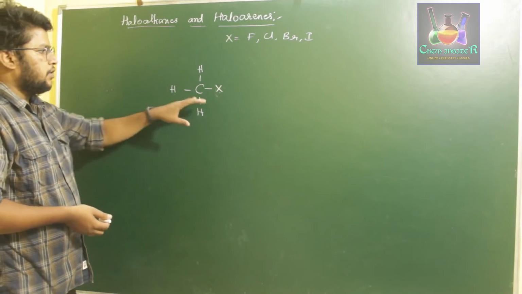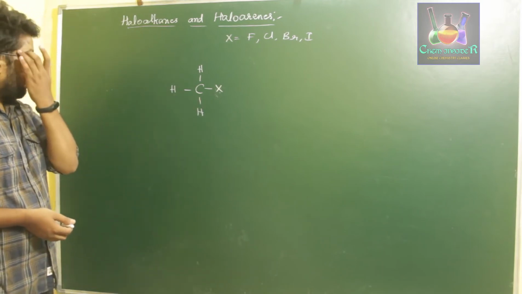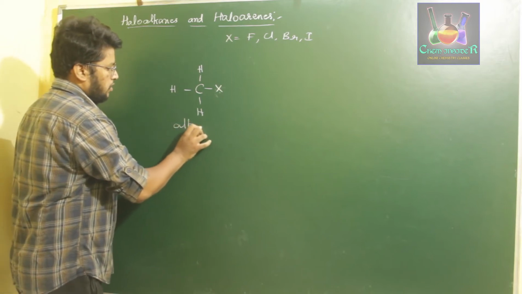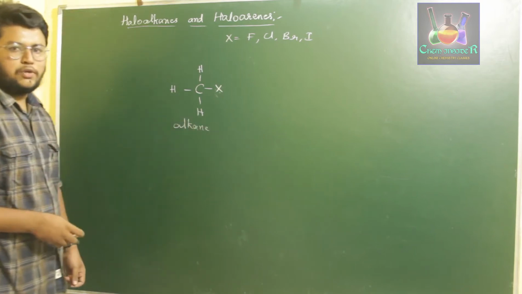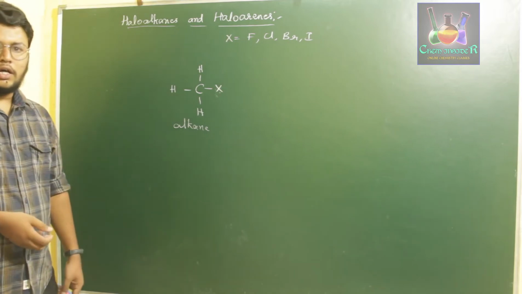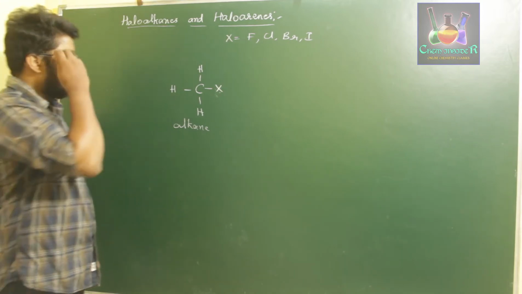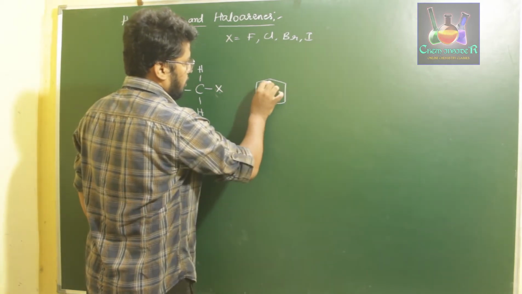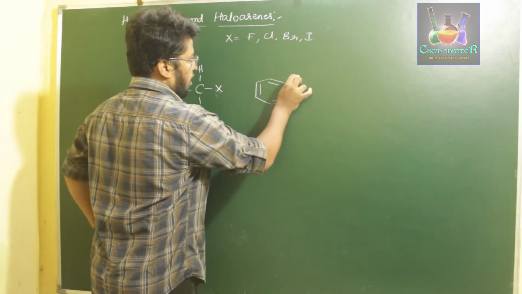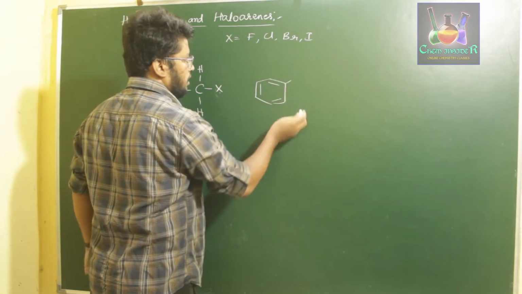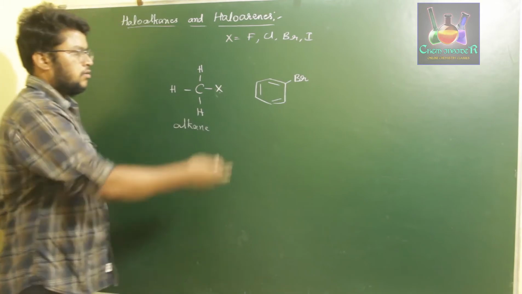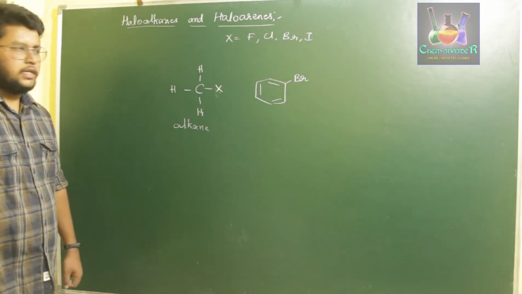That is, if we replace hydrogens by a halogen atom in an alkane, here our methane, we get an alkyl halide or haloalkane. And if you replace a hydrogen from an aryl group, let us say if you have hydrogen here and you replace this hydrogen by a halogen atom, let us say bromine, then those compounds are called haloarenes.